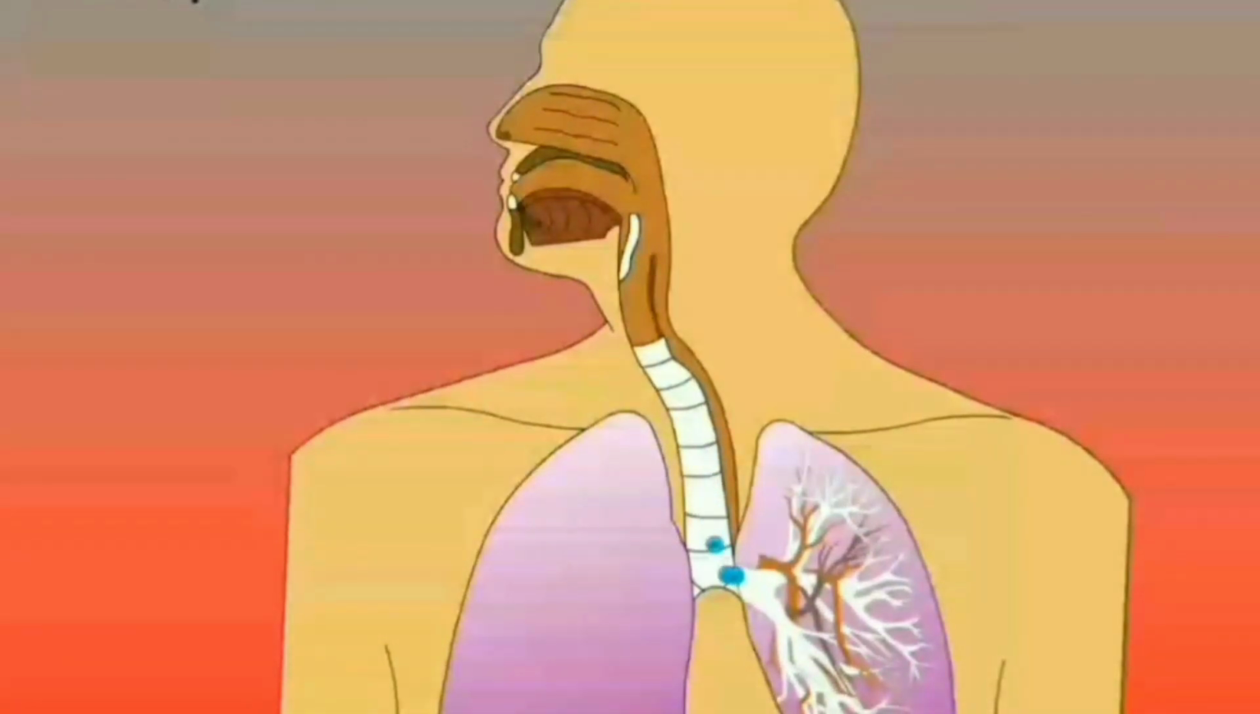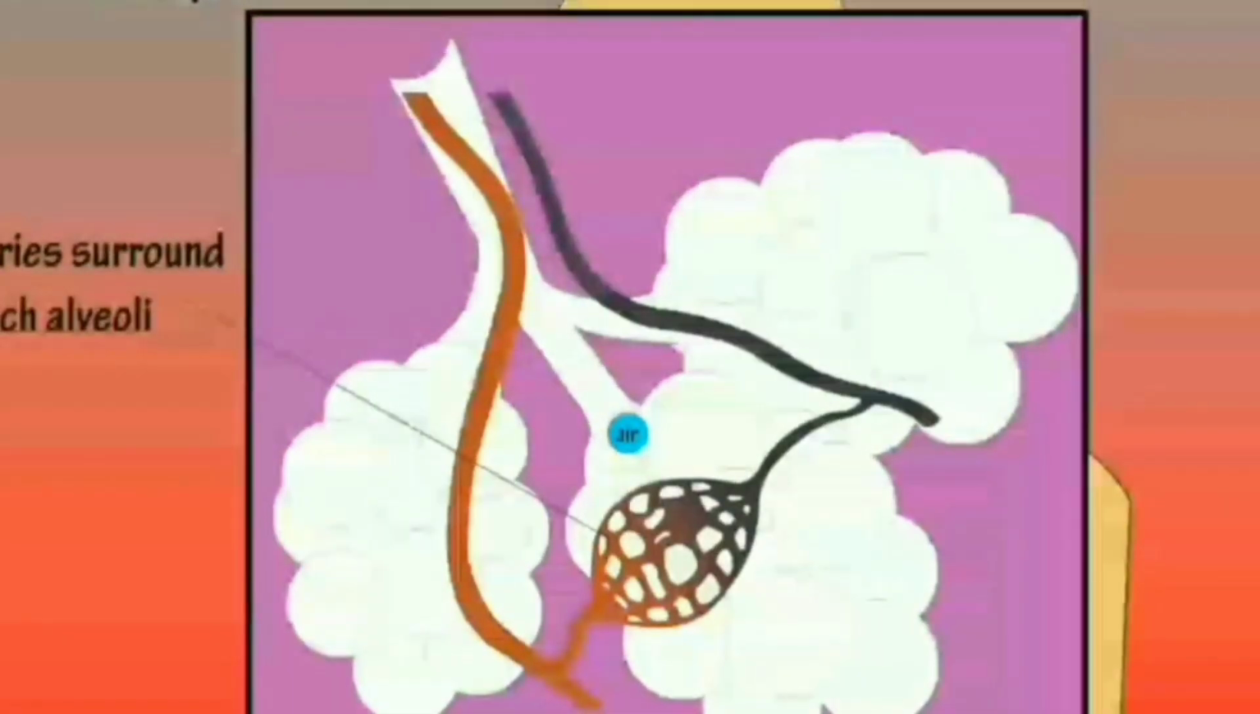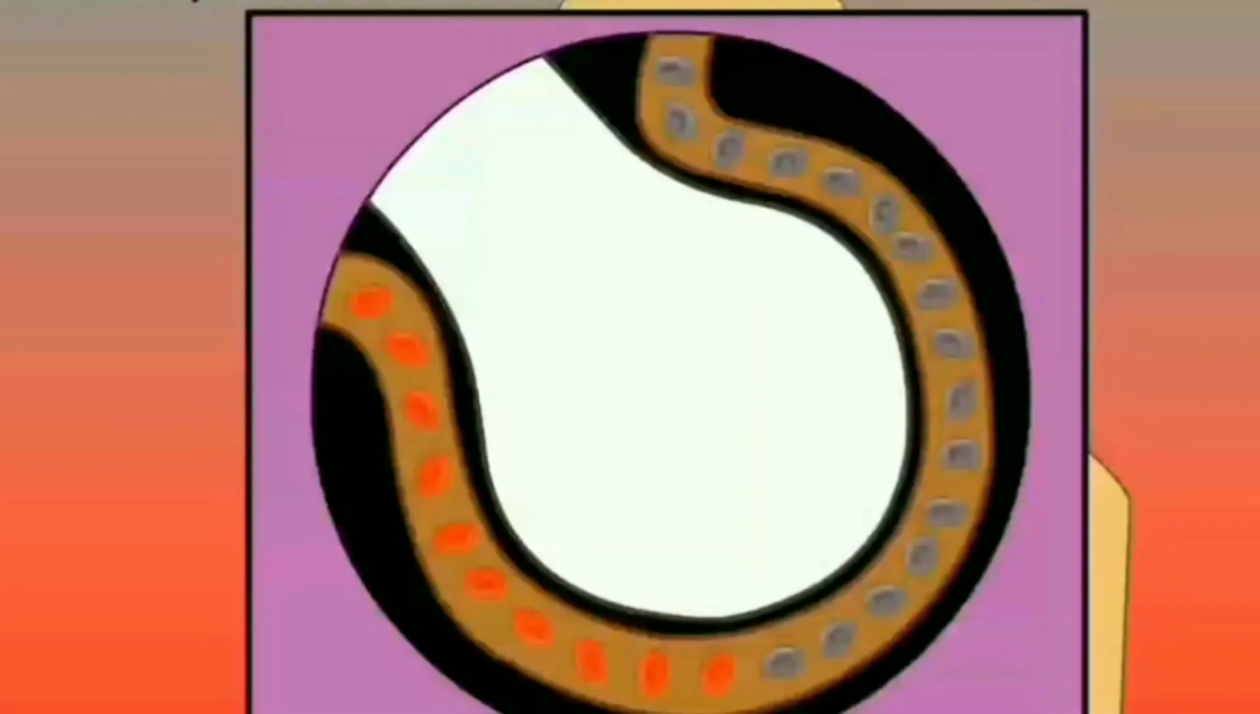Let's come back to air. Then air will go into bronchi and then bronchioles and finally into the alveoli, which are surrounded by a network of capillaries. Here the magic occurs.